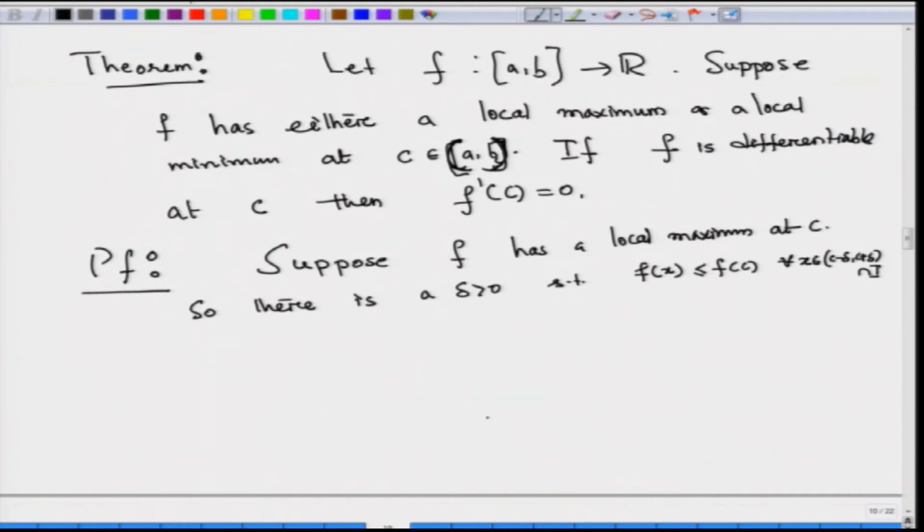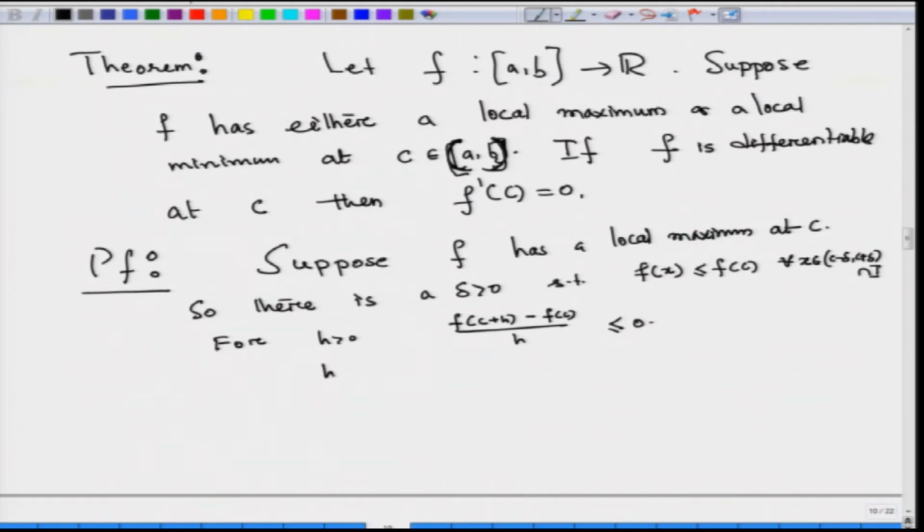So, this is true. Now, for h greater than 0, f of C plus h minus f of C is definitely going to be a negative number, and divided by h, which is positive, this is a negative number.